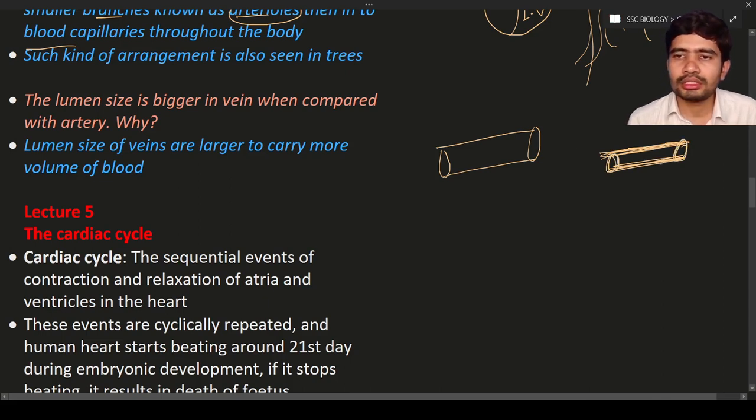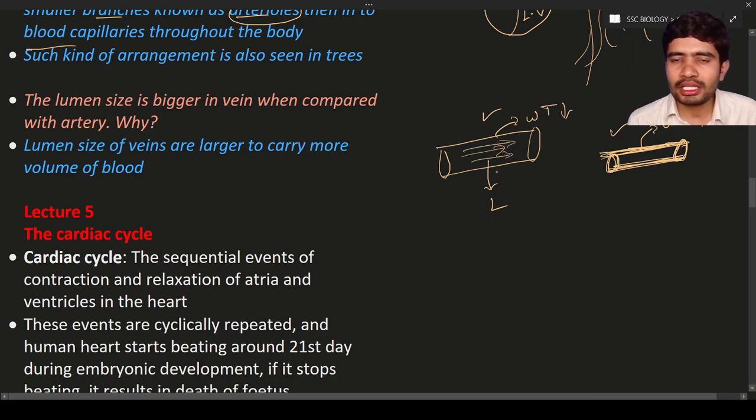Here the wall thickness is more, and here the wall thickness is less. Lumen means the space inside the blood vessel. The space inside the blood vessel is known as lumen. In this, the blood flow will be seen. The blood will flow here.